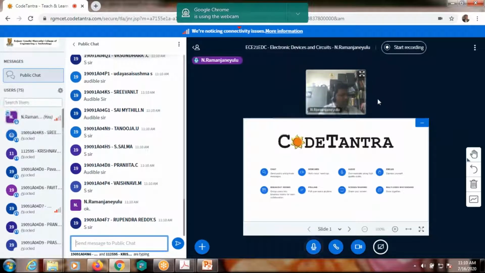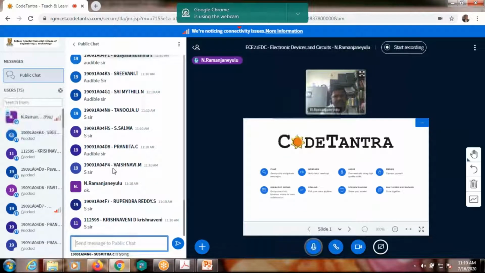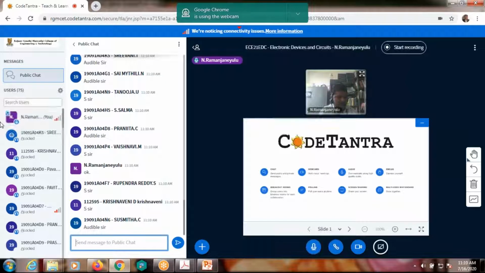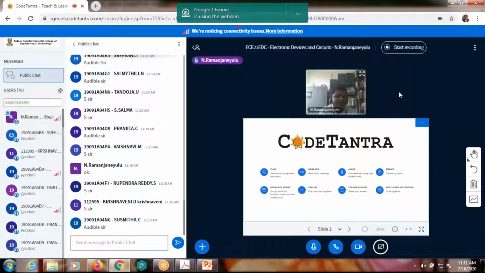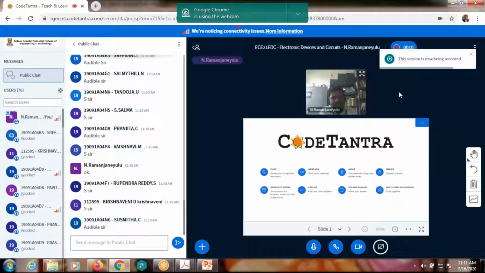Okay, in last class we discussed modification of carrier densities, how we can modify the charge carriers in pure silicon. Why? Because at room temperature, the number of available electrons in pure silicon is very less, so the conductivity is also very less. So how to increase the conductivity of silicon? There are a few methods.